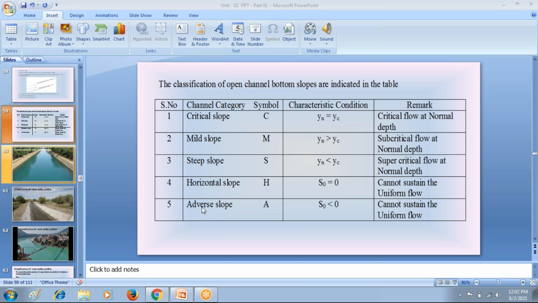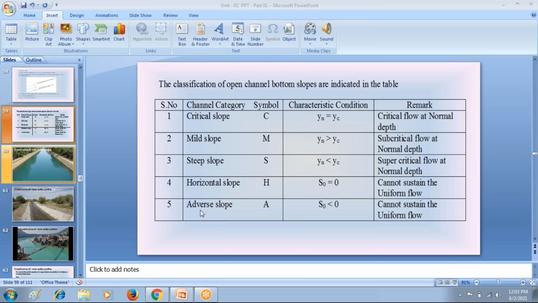The adverse slope is rising in the direction of water flow. If the channel bottom slope is a rising bottom slope in the direction of water flow, we call that channel bottom as adverse slope. The adverse slope channel bottom is indicated by the symbol A, and in the adverse slope channel bottom, the slope S0 is less than 0, and we cannot define the normal depth Yn in the adverse slope. So like that, the channel bottom slopes in the open channel are classified into these 5 categories.